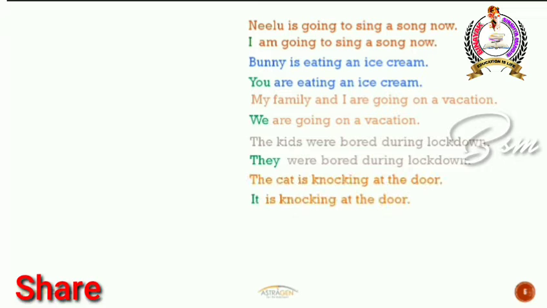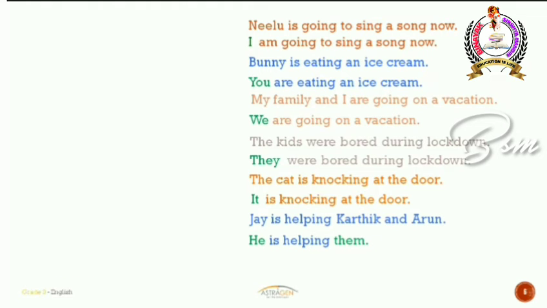Okay. Now let's look at one more example. The cat is knocking at the door. So I can replace the noun cat with it. Why just it? Because I'm not bothered if it is a female cat or a male cat, and that is the reason why I will use the pronoun it. Okay, so it is knocking at the door.